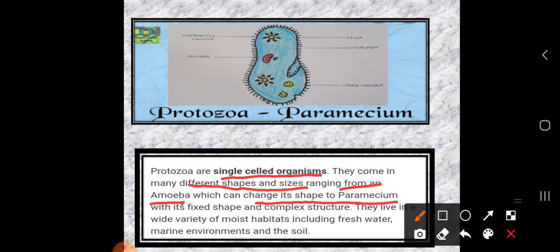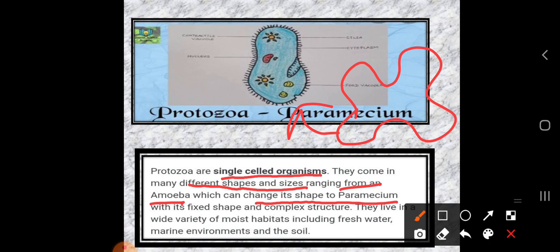Usually amoeba don't have a perfect structure. So which type of amoeba do you know? Amoeba usually don't have a perfect shape, and this amoeba can take the shape of paramecium also. So this is the structure of paramecium, which comes under the family of protozoa.